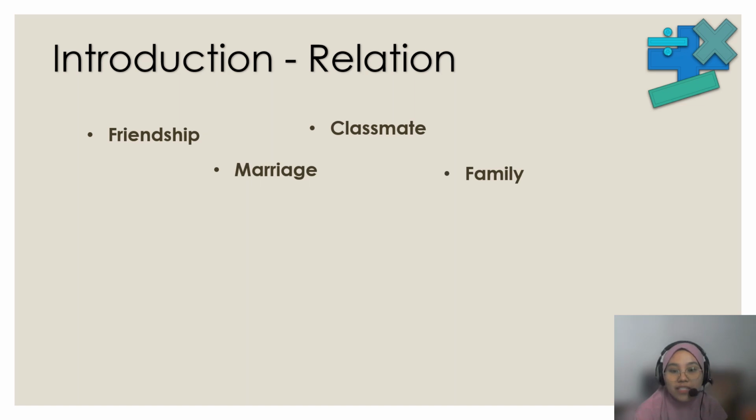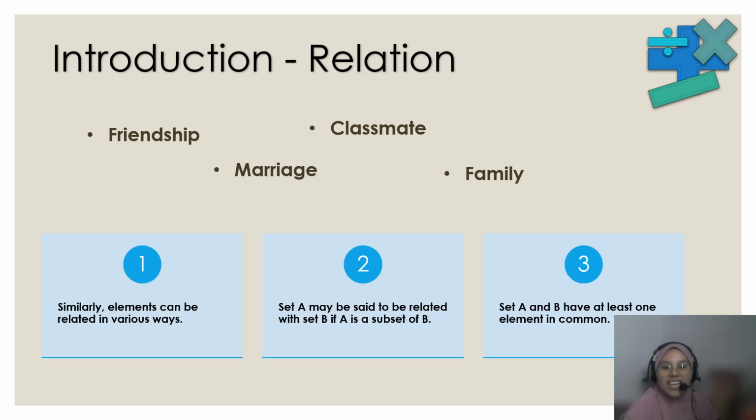There are many kinds of relationships in our lives, for example friendship, marriage, classmate, and family. Similarly in mathematics, elements can be related in various ways. Set A may be said to be related with set B if A is a subset of B. But if A is not a subset of B, A and B can be related if they have at least one element in common.